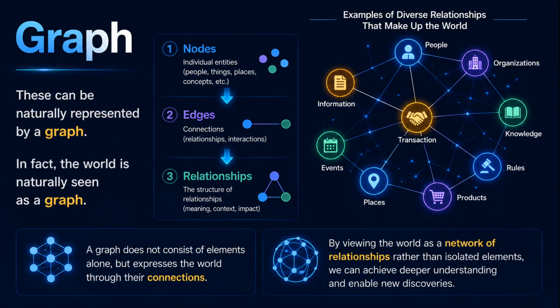So, how can AI represent such complex relationships? The answer is graphs. In a graph, each entity, whether it is a person, an organization, a place, a product, or a piece of knowledge, is represented as a node. The connections between them are represented as edges. The key is not the individual entities themselves. What matters is how they are connected and what kind of structure those connections create. By viewing the world as a graph, we can discover meanings and relationships that remain invisible when looking at individual pieces of information in isolation. And the AI that learns directly from these graph structures is called a graph neural network, or GNN.